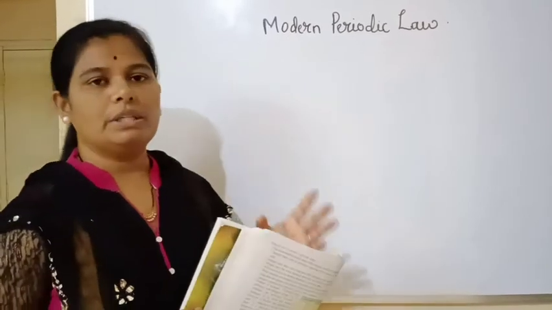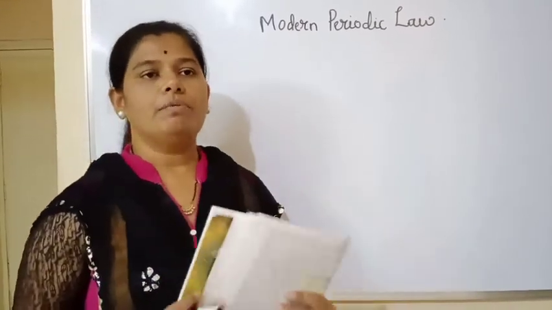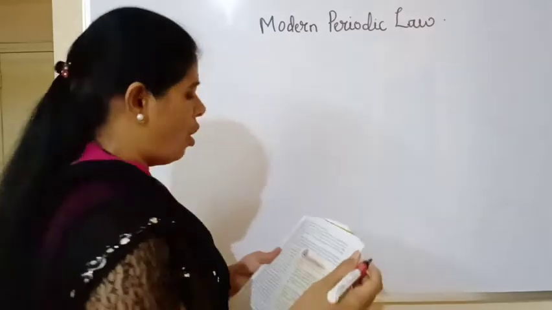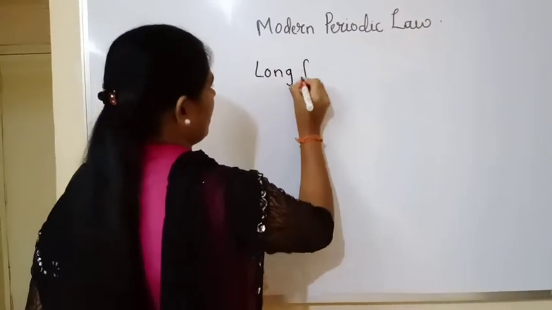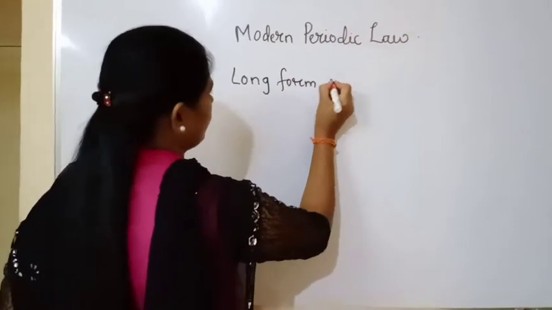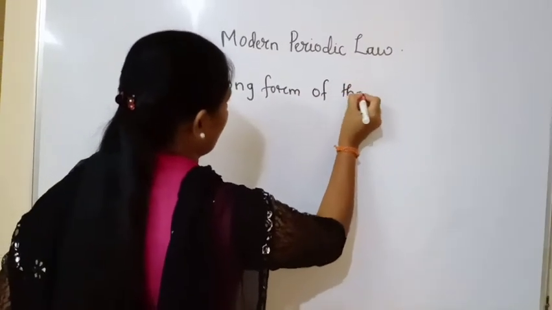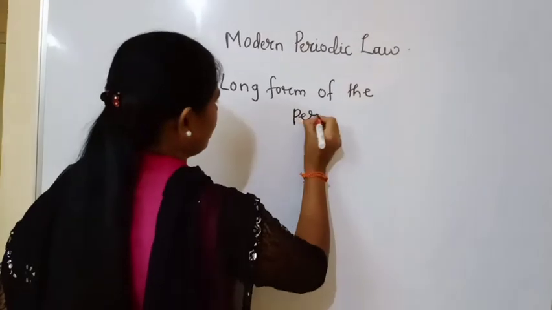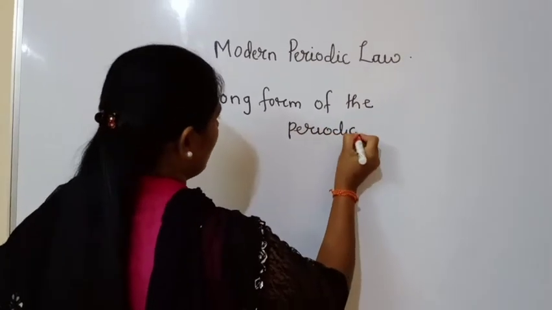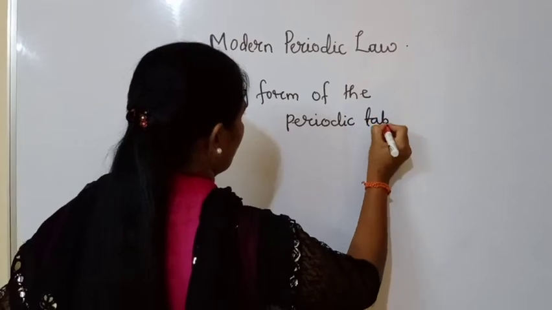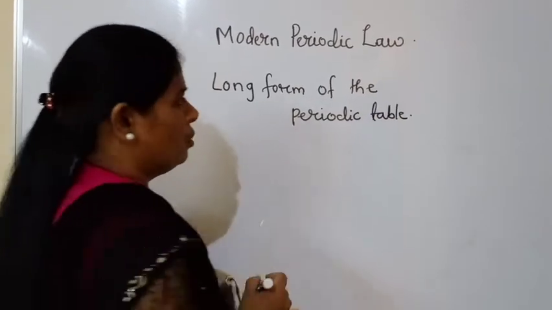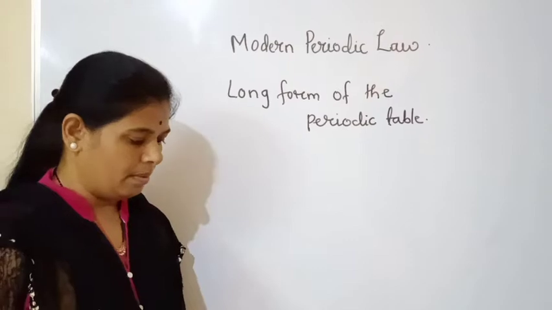Now we are going to study the modern periodic table, which is also called the long form of the periodic table.